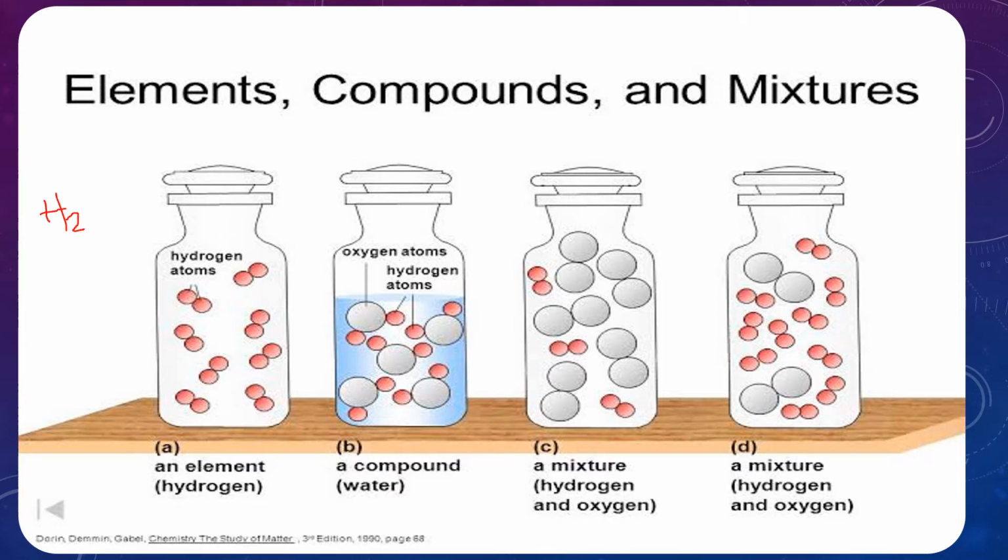See, this is one H, this is one H. The H2 is combined like this. It is a very small particle. So this is called an atom and the smallest particle of the compound. Then the first jar is said to be an element of hydrogen. You see that name, element of hydrogen. But see the second one, the H2.